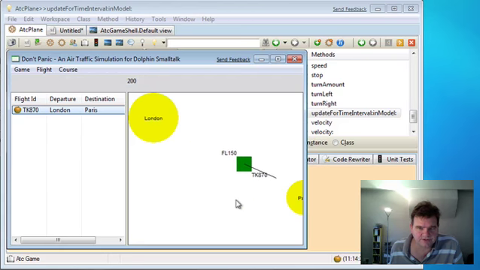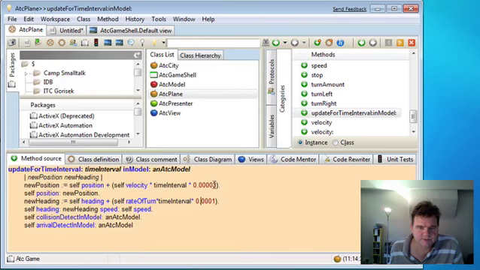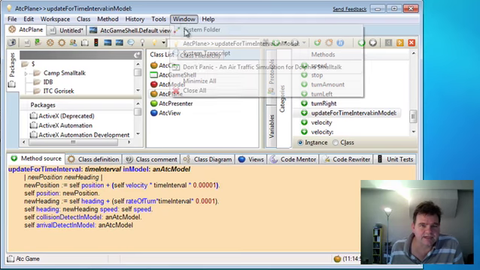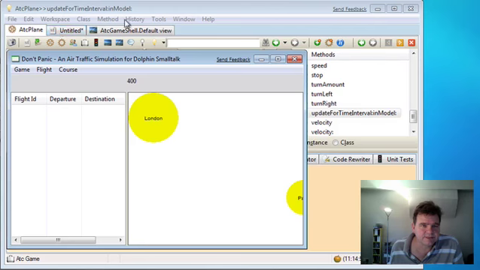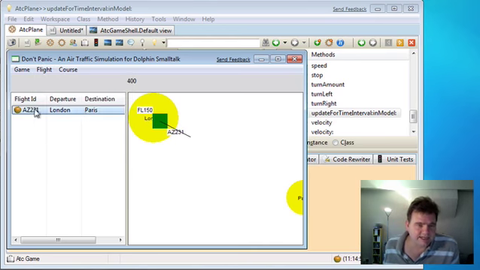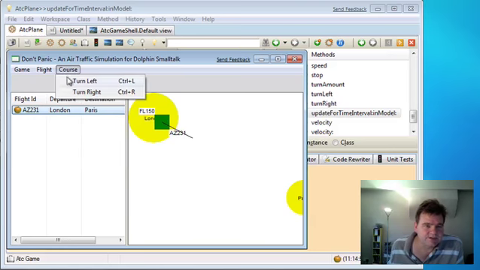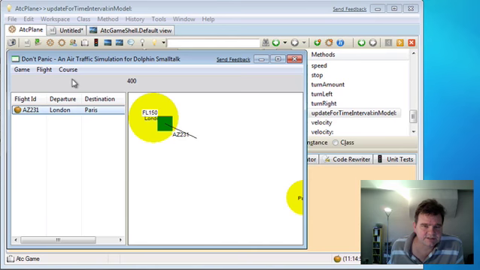And as you can see with that, it's just slightly altering the angle of the flight. Let's slow the plane down again. Let's make that go a third of the speed again. Let's go back and try that again. So if we now choose a plane from London to Paris, that's going a lot slower now. If I now select that plane, and we can use turn left, and I think you can probably see that as we keep turning it left, it starts to steer left.